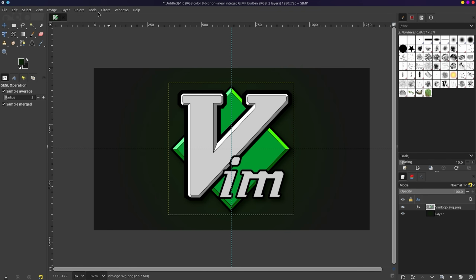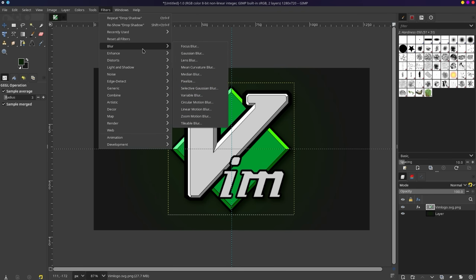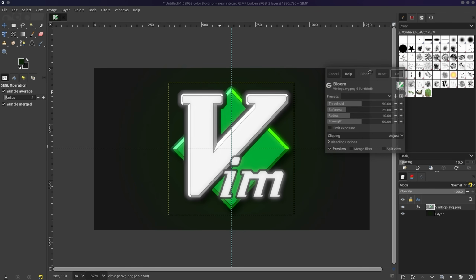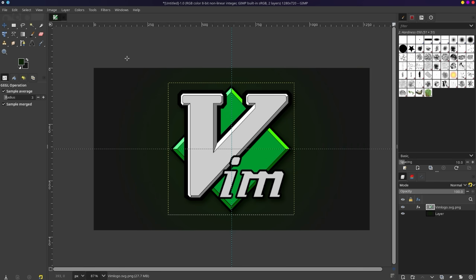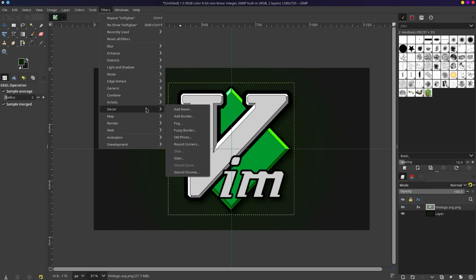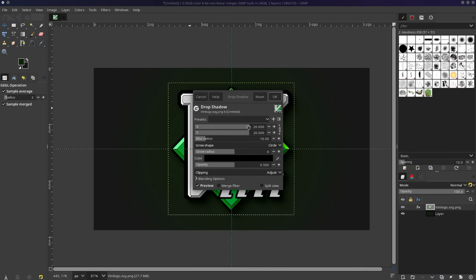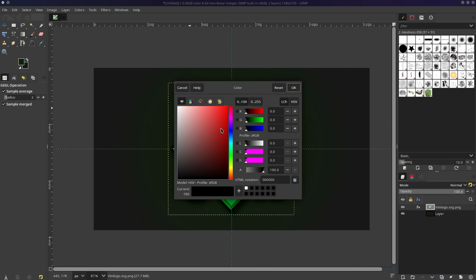And then there was also a slight green glow to it. So let's see if we can find a glow. Bloom might be what we want. Bloom is not what we want. I think I might be able to do it with a drop shadow. So we'll go 0, 0 with this. We make this slightly green.